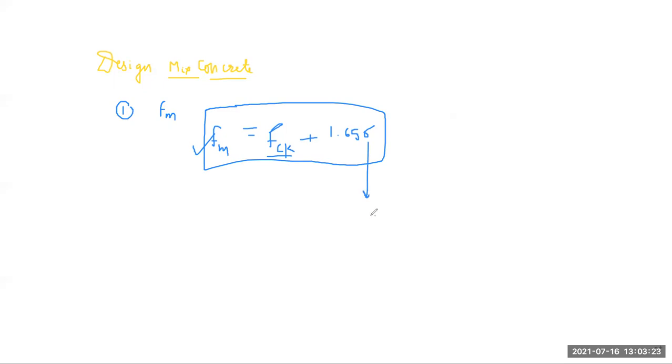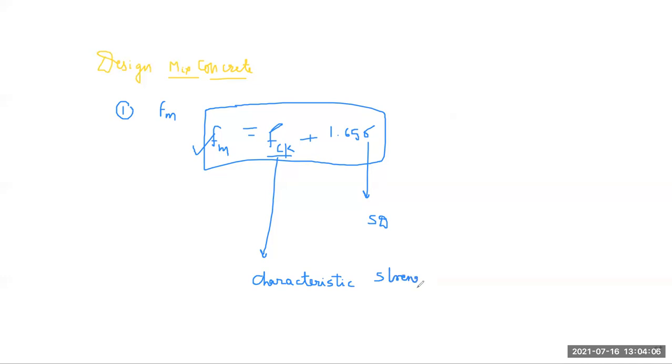So right here, this is your standard deviation, this is your characteristic strength, and this is your mean strength.